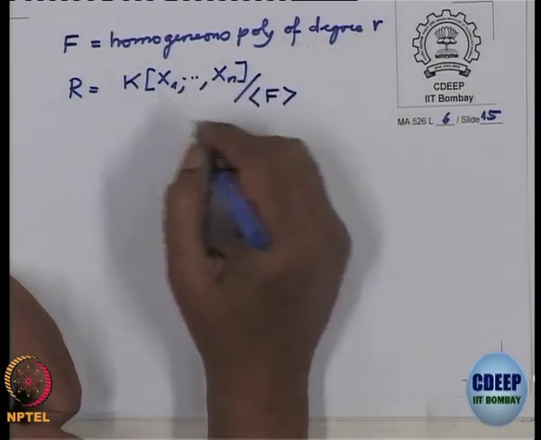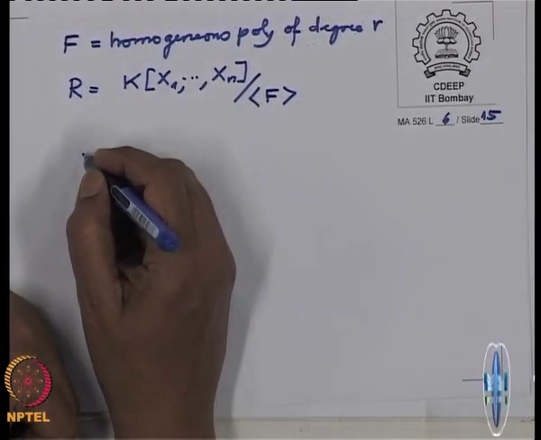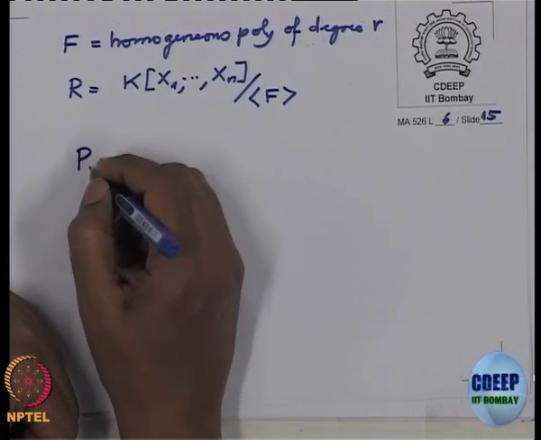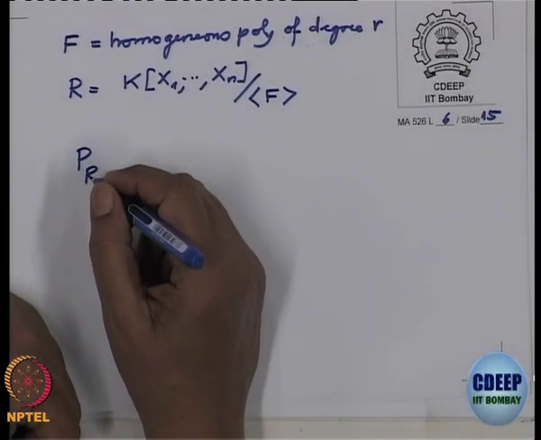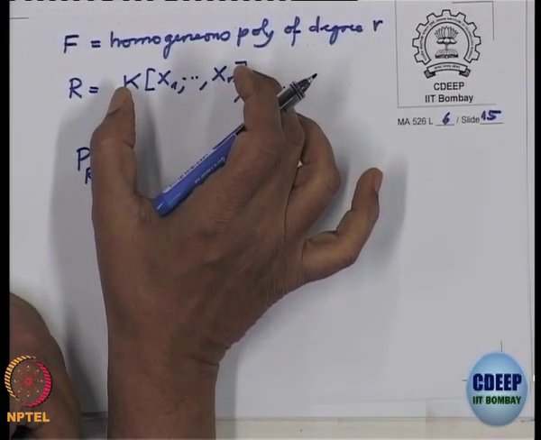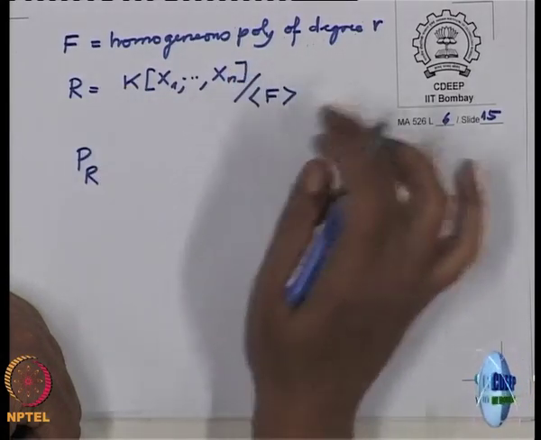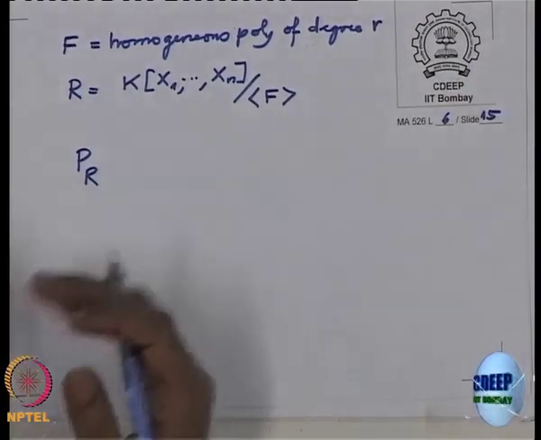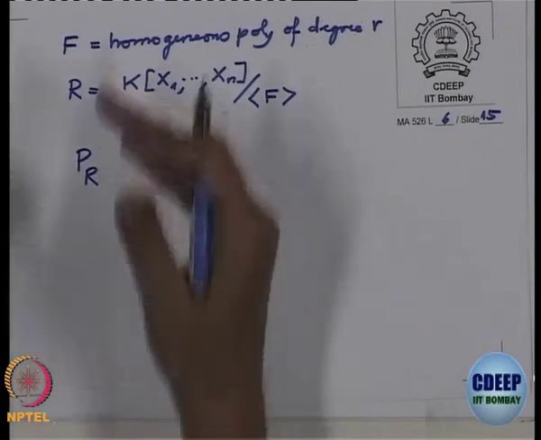This is your graded ring. And now calculate P of R first. How will you calculate P of R? You calculate it from the P of the polynomial ring and this f of degree r. So, use multiplication by f and that kind of argument, and then you will calculate. Then the rest is the numerical calculation with the polynomials.